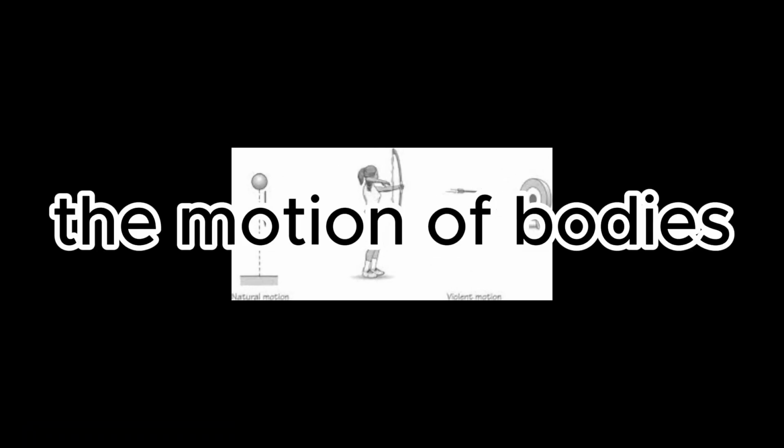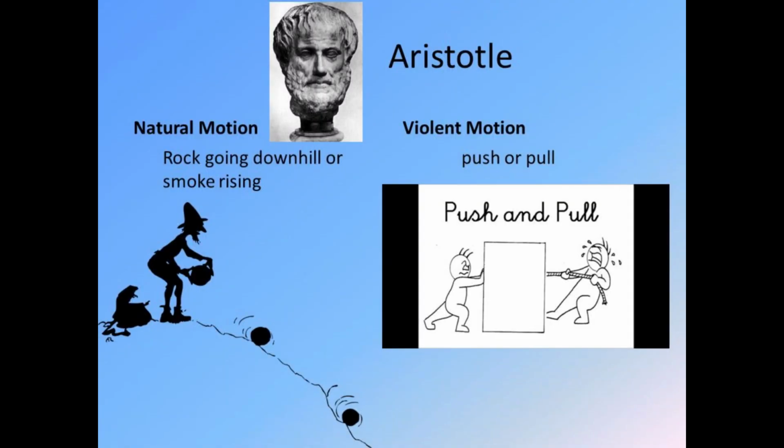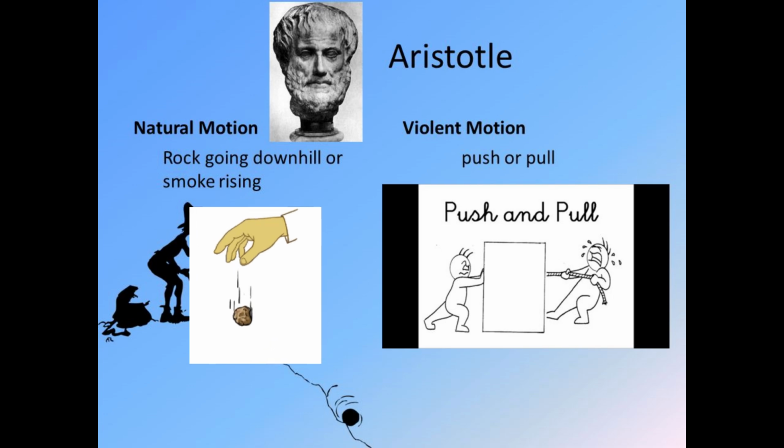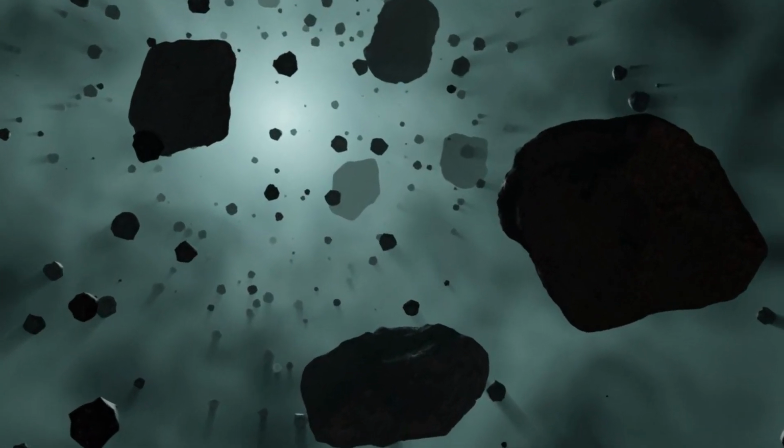Describe the motion of bodies. Aristotle distinguished two types of motion: natural and violent. Natural motion is directed to the natural place of the body. For example, a stone falls to the ground, and violent motion is caused by an external force.